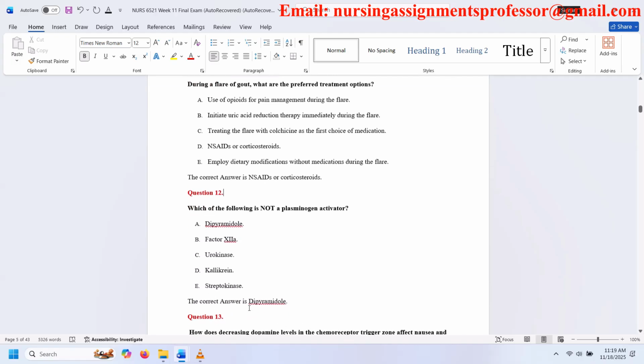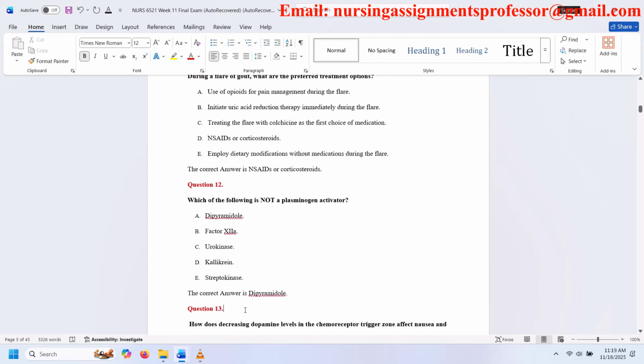Question 12. Which of the following is not a plasminogen activator? A. Dipyridamole. B. Factor XIA. C. Urokinase. D. Kallikrein. E. Streptokinase. The correct answer is dipyridamole.